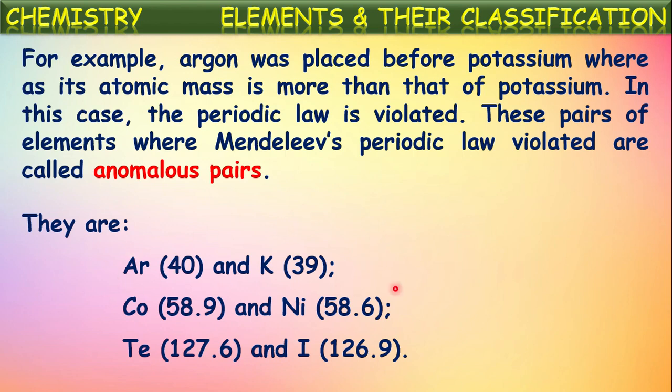The same is the case in the remaining pairs also. See, the first element is having greater atomic mass than the second one. In the same way, they are placed or arranged in the periodic table. So this is a violation of periodic law.